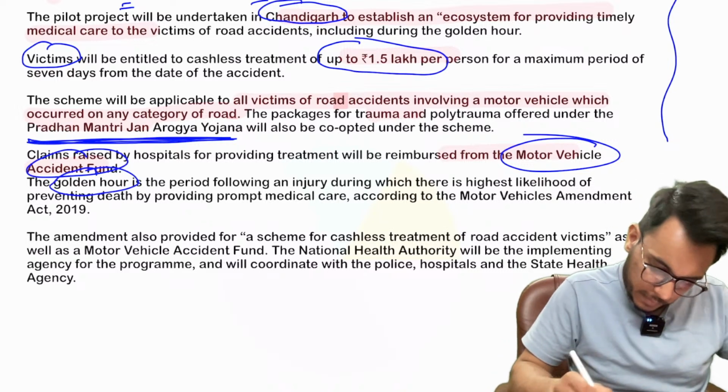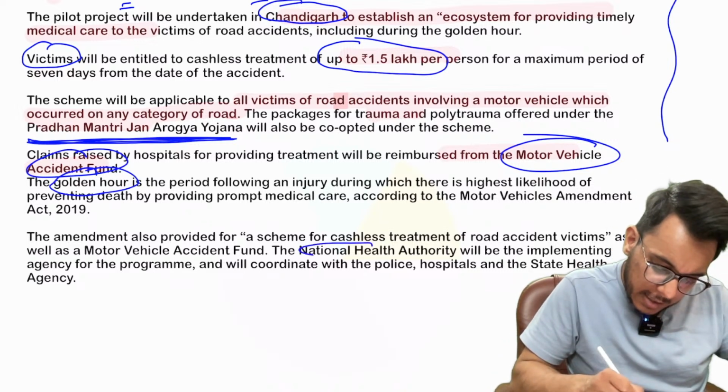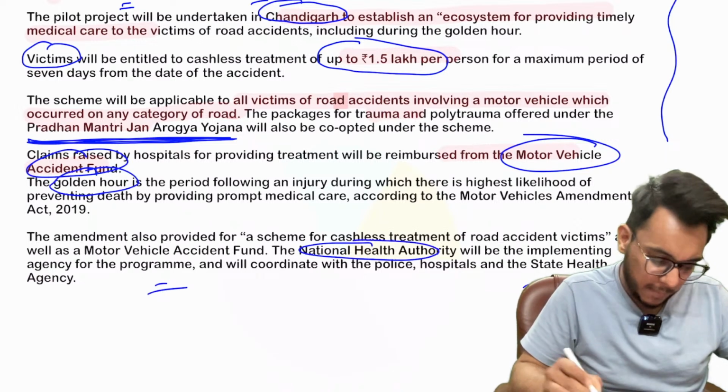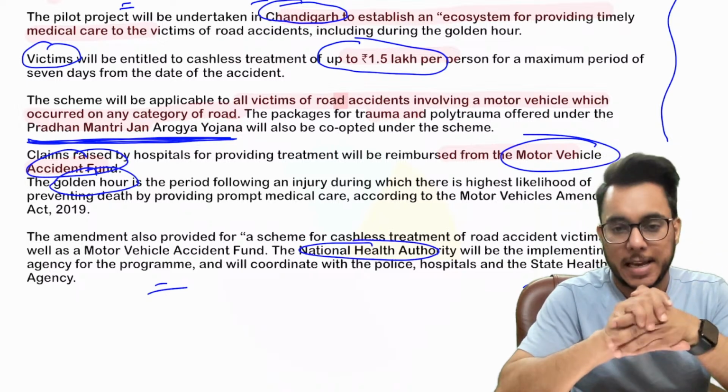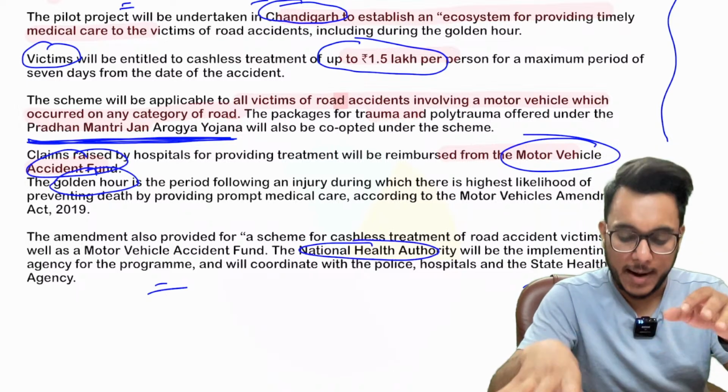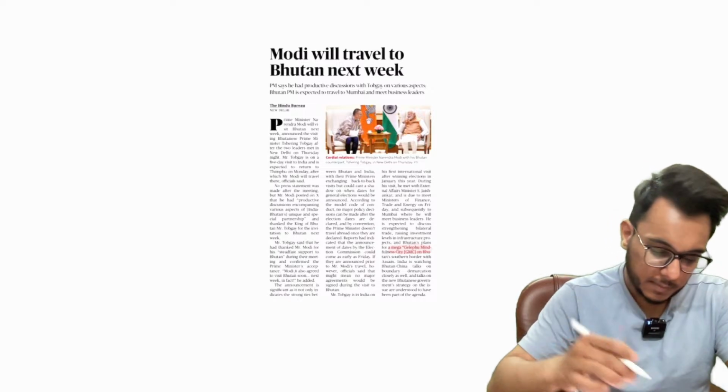Now, the National Health Authority will be the implementing agency for the program. So this is all about this particular program, and now moving to the next article.